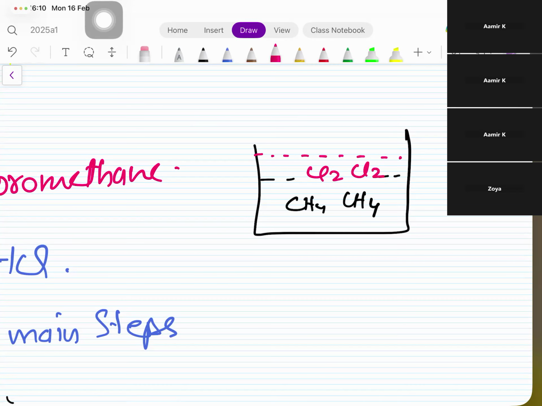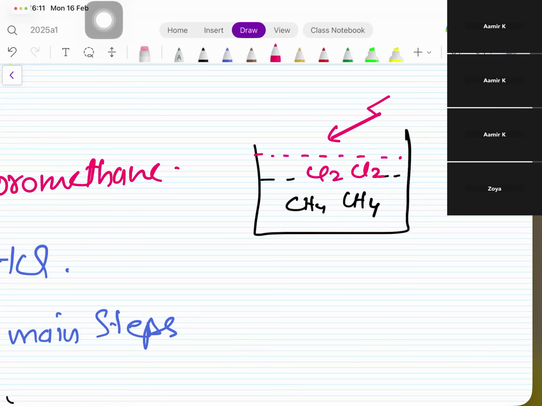And I took this container outside of this room where we are sitting right now, under the sunlight. So as soon as sunlight comes on this beaker, it's not going to do anything with the methane. It falls on the chlorine molecule and breaks its bonds.